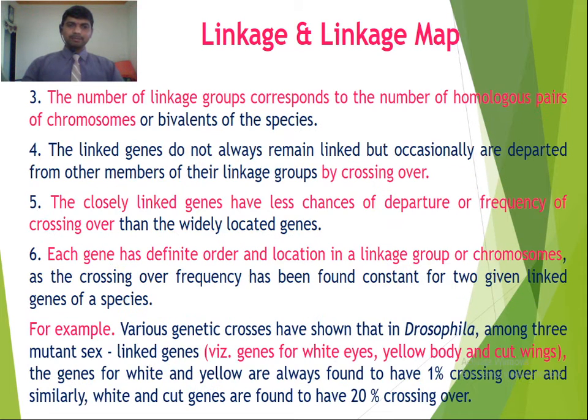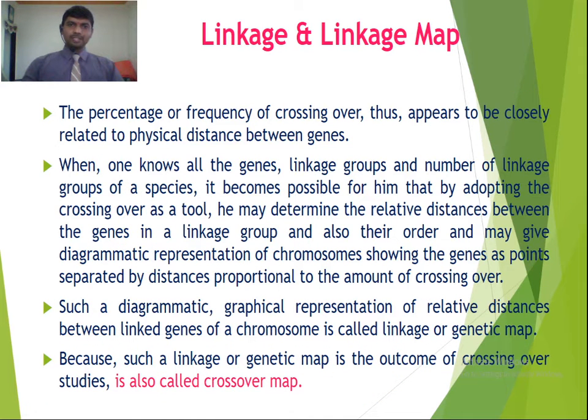Here the data we collected regarding the percentage of crossing over is used for estimating the physical distance between the genes, because the frequency of crossing over appears to be closely related to the physical distance between the genes.